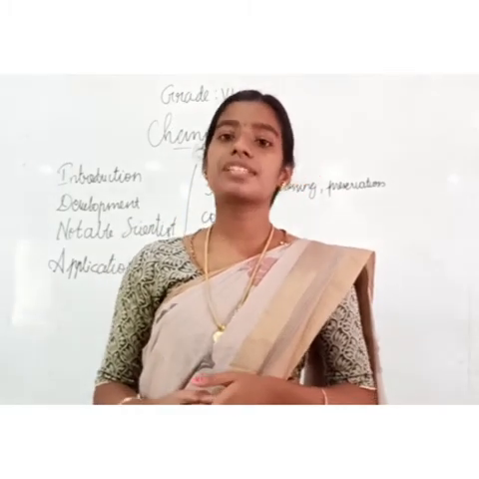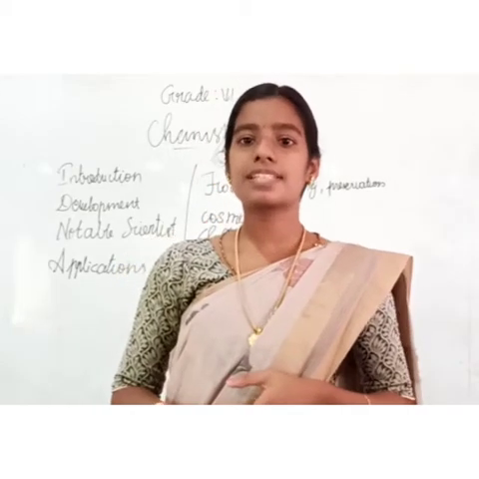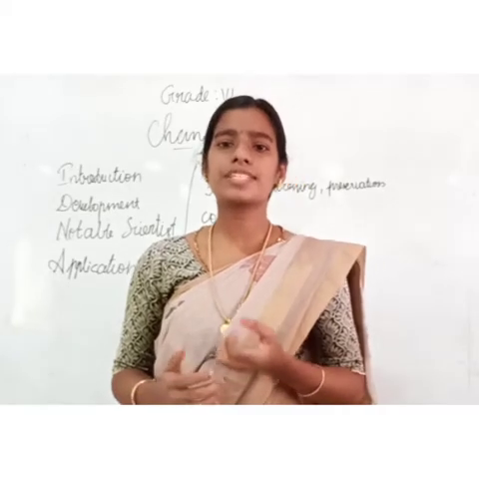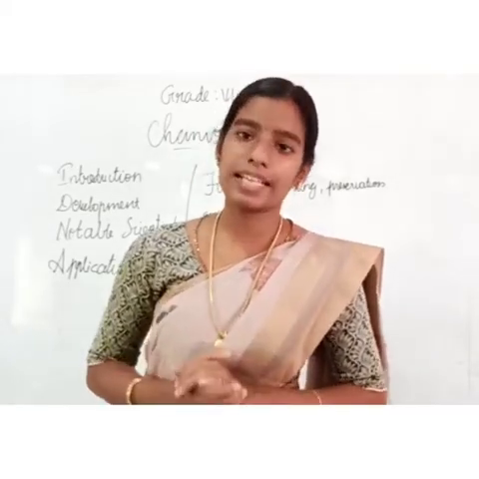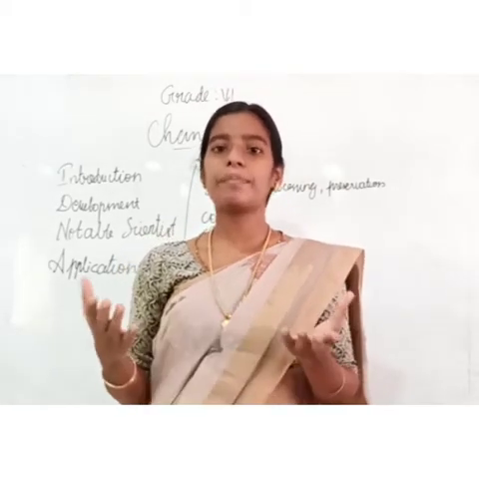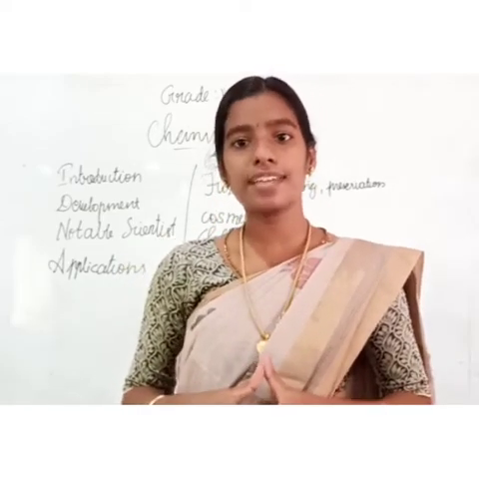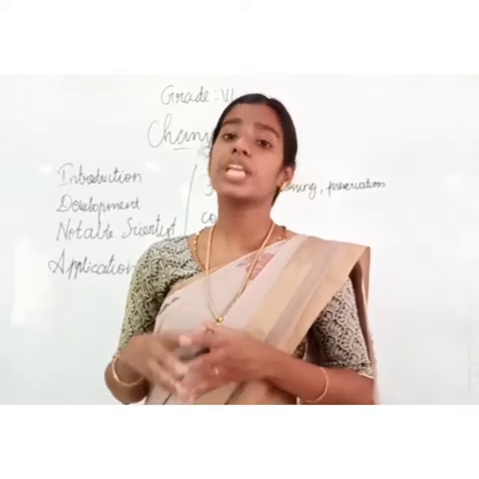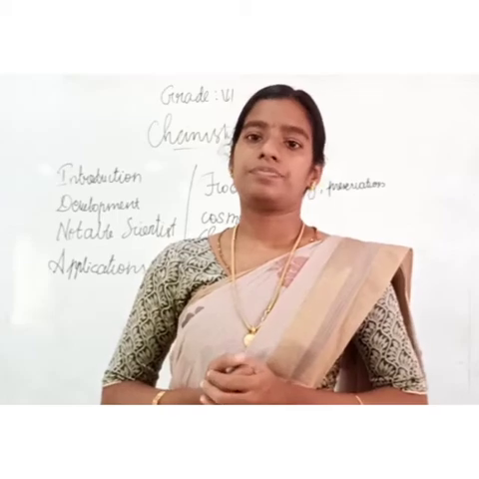The word chemistry is derived from the word alchemy, which means the art of transmuting matter. Transmuting means changing from one form to another. This alchemy is the root word of chemistry. This alchemy came from a Greek word chemia. Chemia means transmuting metals, the art of transmuting metals. From that we got this word.